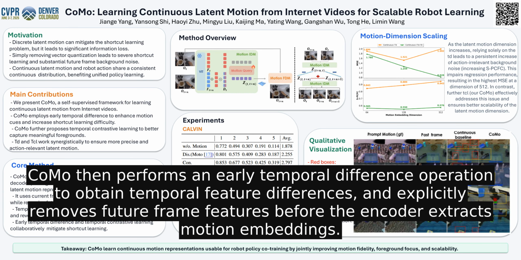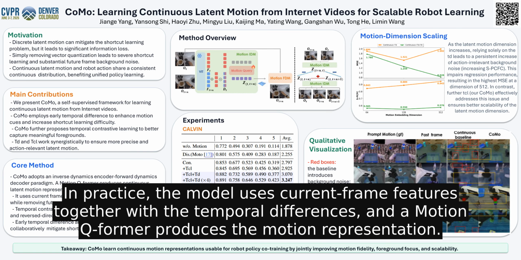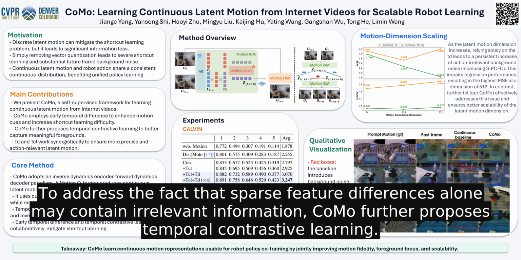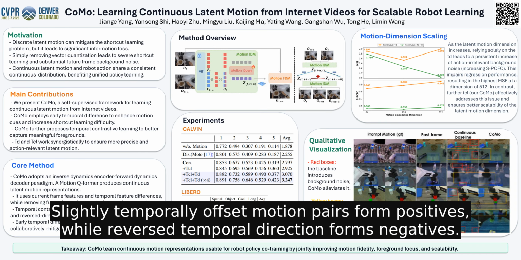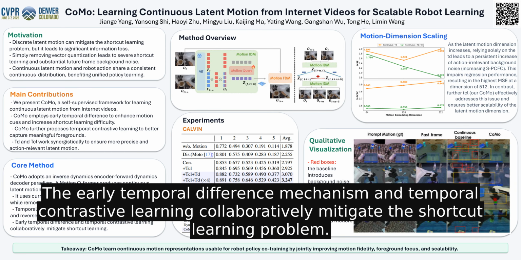In practice, the model uses current frame features together with the temporal differences, and a motion cue former produces the motion representation. To address the fact that sparse feature differences alone may contain irrelevant information, CoMo further proposes temporal contrastive learning. Slightly temporally offset motion pairs form positives, while reverse temporal direction forms negatives. The early temporal difference mechanism and temporal contrastive learning collaboratively mitigate the shortcut learning problem.